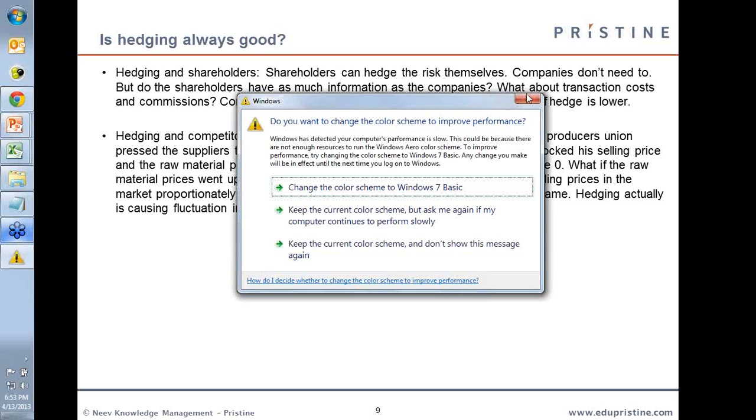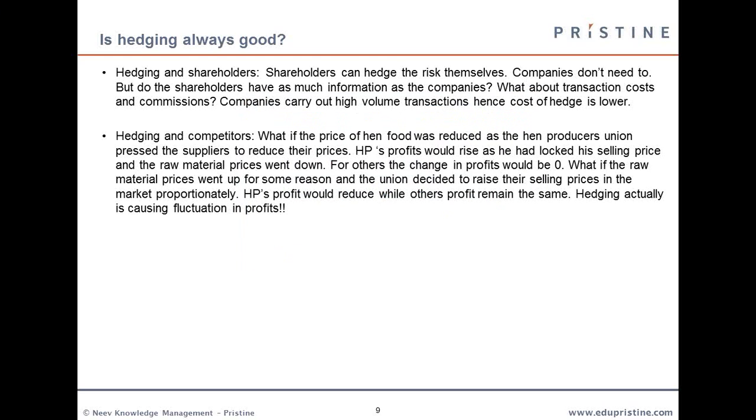In the previous example, if the price of hen food reduces as the suppliers are pressed to reduce prices, the hen producer HP's profit would rise as he had already stabilized his payoff. Whereas if he hadn't done so, his profits would have reduced along with the market prices. So hedging can make you independent of the market prices in a way.